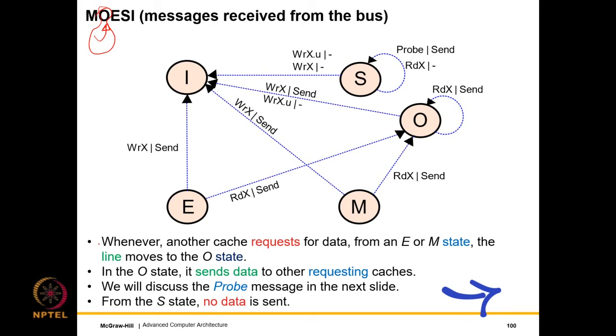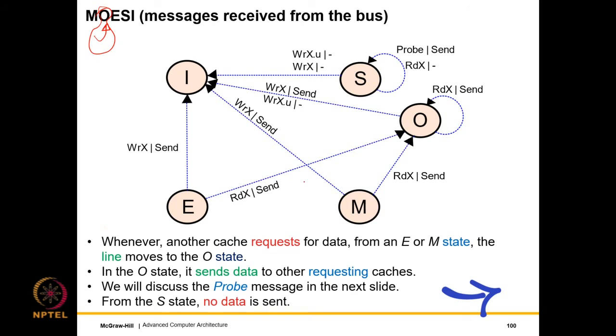So I have deliberately reversed the order of the slides. In this case, we talk about the events from the bus first, the messages received from the bus, and the transitions due to them, and then we talk about the read, write, and evict events, right? So the order is reversed, and it's important because it's easier to understand if we present it this way.